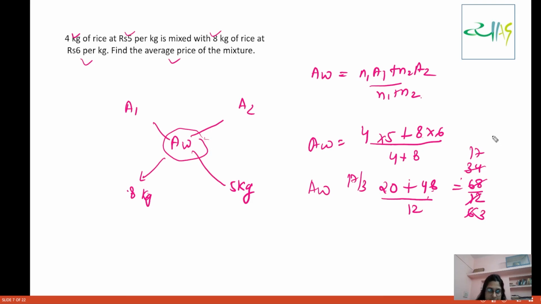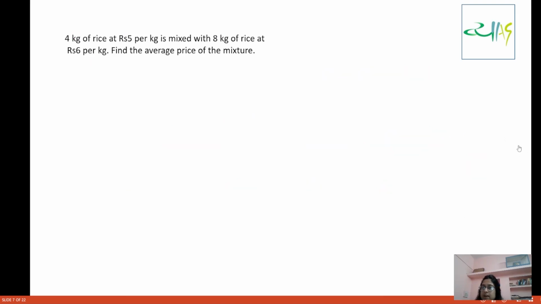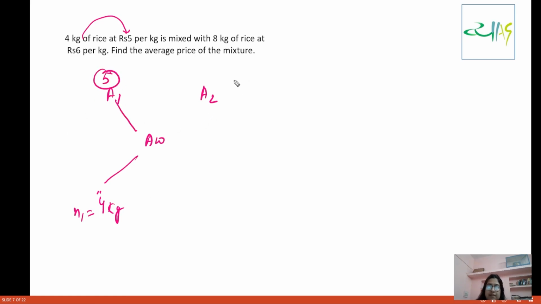Now see what else we can do here. If we follow this method, okay, A1, A2, AW, and this is what? This for us is 4 kg. Okay, N1 is what? Quantity of rice of the first kind. तो यहाँ पे 4 आएगा. यहाँ पे we will have 5. यहाँ पे we will have 5. यहाँ पे we will have 8. And यहाँ पे we will have 6. है ना, यहाँ पे we will have 6. Okay, so find the average price of the mixture. Average price क्या हो जाएगा?